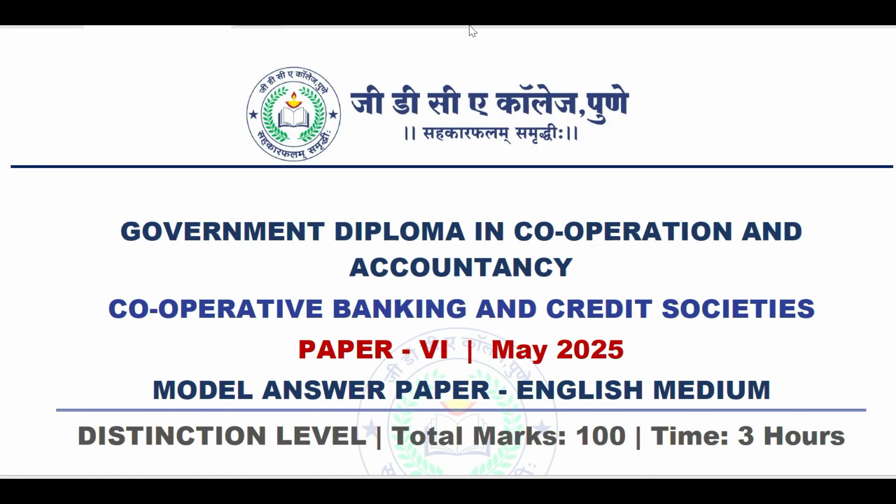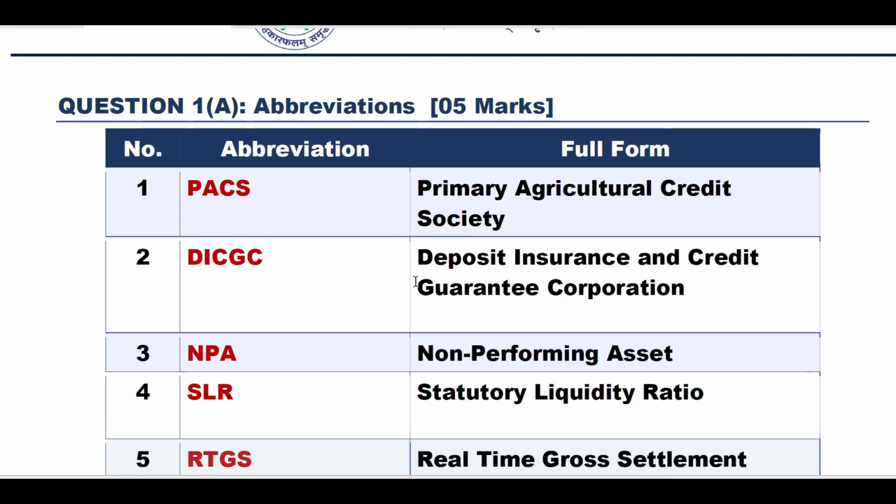GDCA paper number 6, previous year question. The paper was held on 25th May 2025. So we will see the distinction level answers, what the answers were for the particular questions. This video will be in two parts. In the first part, we will see question number 1 and question number 2. And in the second part, we will see question number 3 and question number 4.